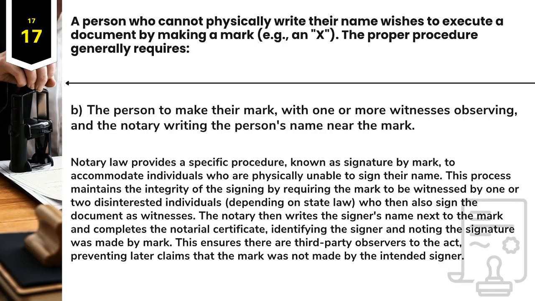The notary then writes the signer's name next to the mark and completes the notarial certificate, identifying the signer and noting the signature was made by mark. This ensures there are third-party observers to the act, preventing later claims that the mark was not made by the intended signer.